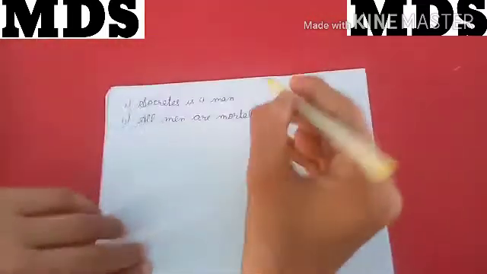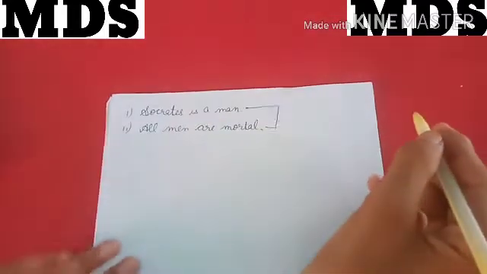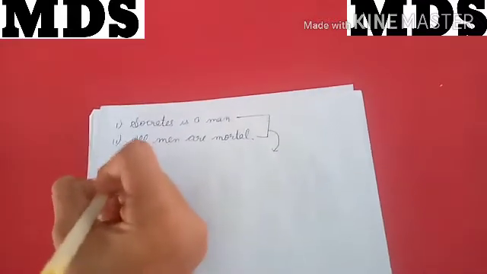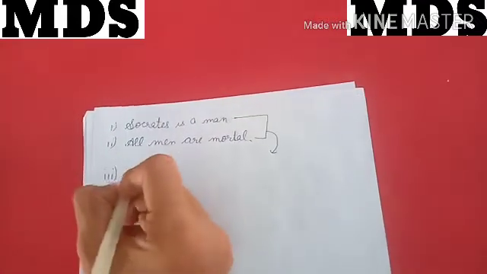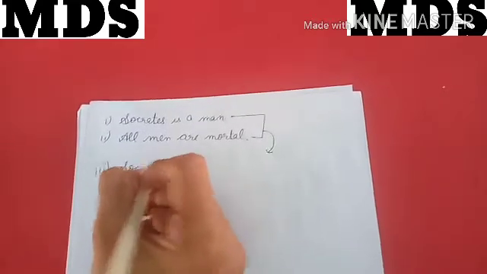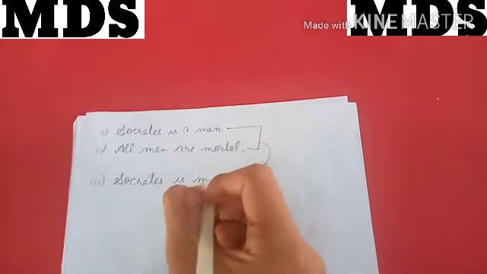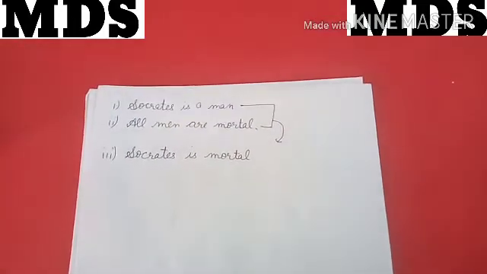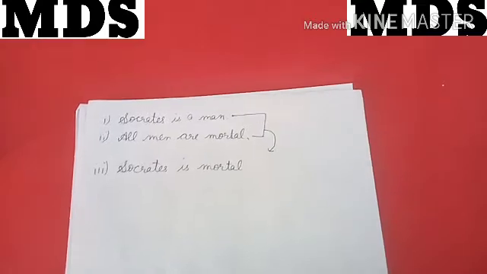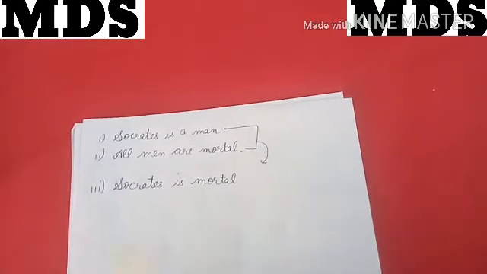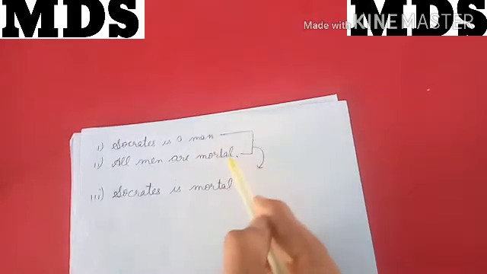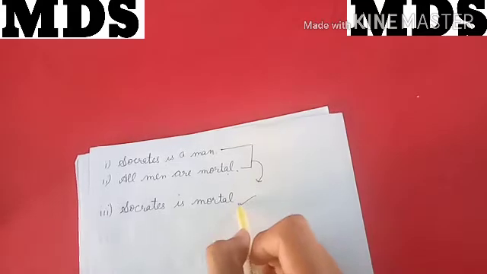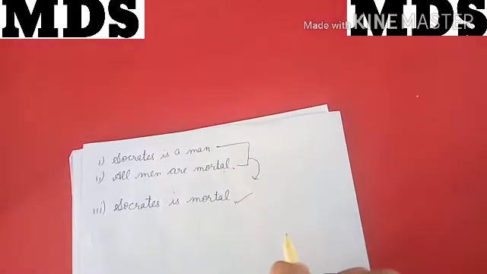Now on the basis of these two statements that we have written here, I can form a third statement, that will be Socrates is mortal. Now if the first two are true, this type of statement will be formed and this will always be true.